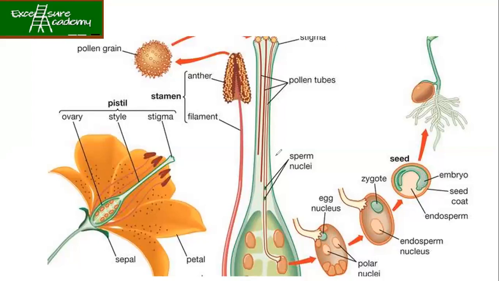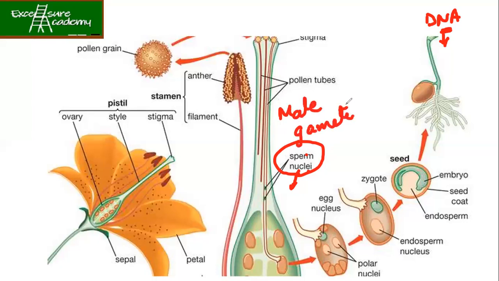Okay, sperm nuclei, see, nuclei means it is called DNA. Maybe you have not studied it right now. They actually carry DNA, and when they fuse together, only then an offspring or a baby is formed. So DNA is very important. It is the genetic material. When you say sperm nuclei, it means it is your male gamete. Whenever you see any other image, like if you search on Google, maybe in your textbook it is written as male gamete, but in any other textbook, instead of male gamete, it is written sperm nuclei.